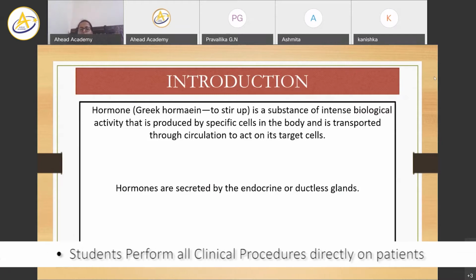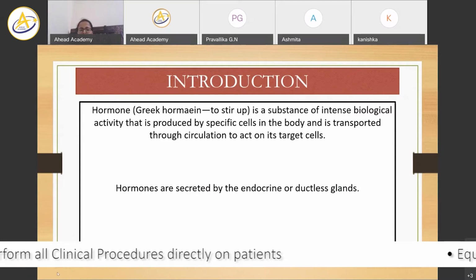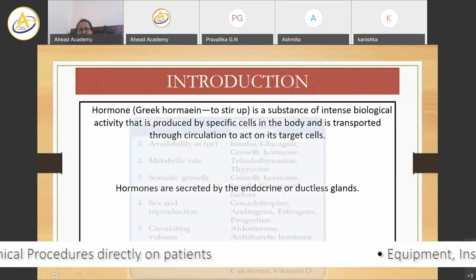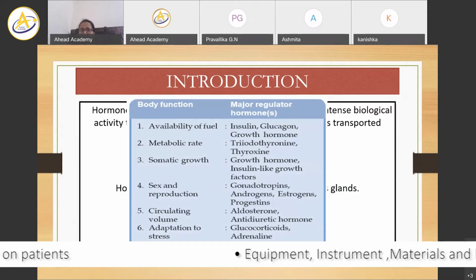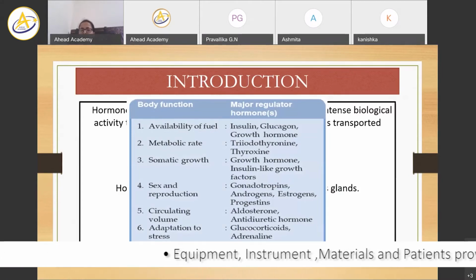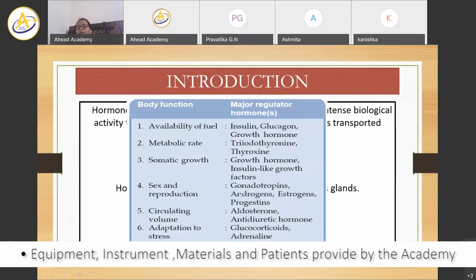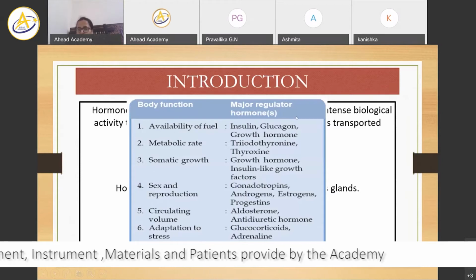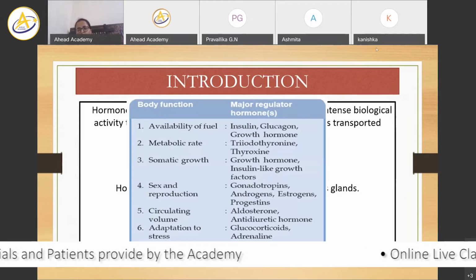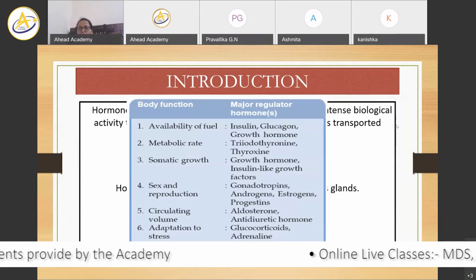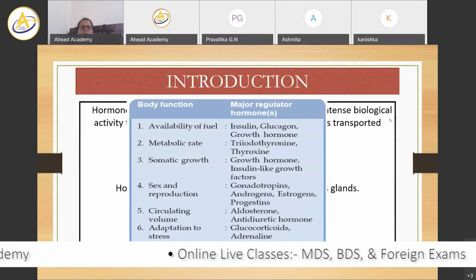They are secreted by the endocrine glands or the ductless glands, and there are certain body functions in which they act, and which hormones act by which mechanism is given in this table. I suggest that you note down these points, because just clicking the picture or taking a screenshot won't solve the problem. So take down the notes quickly. I'll dictate it for you.